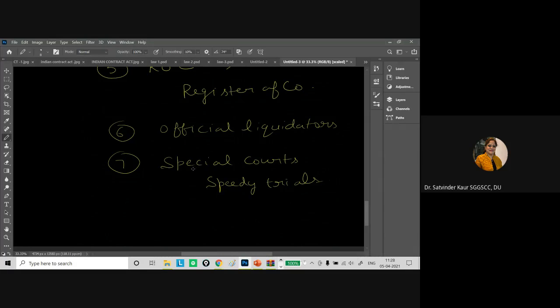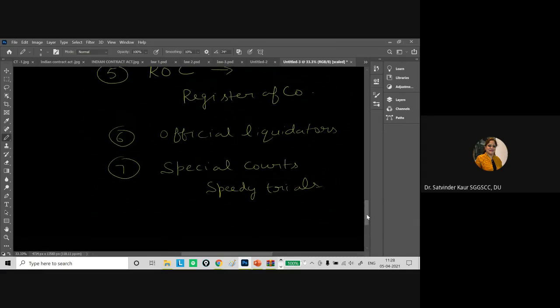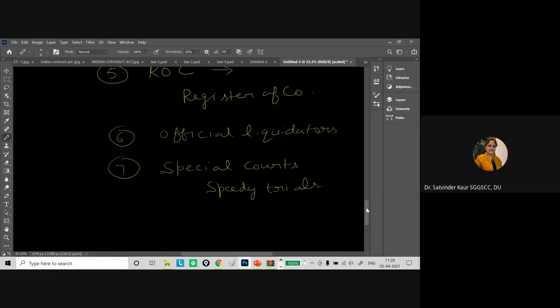Now, if we talk about the meaning of company or body corporate, any company registered under the provisions of the Companies Act 2013, or any former Companies Act, any foreign companies, or any statutory corporations which have come into existence with the help of a special act of the parliament or any state legislature or foreign country, are included.